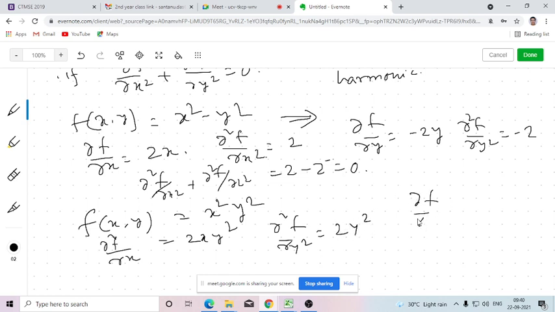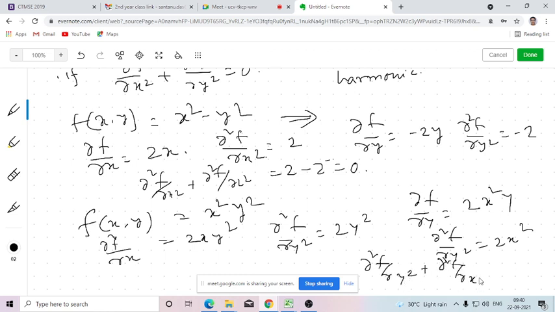Del f del y is 2x squared y, and del 2 f del y 2 is 2x squared. If you add both, this becomes 2 times (x squared plus y squared). This is not equal to 0 for arbitrary values of x and y, so this is not a harmonic function, and the earlier one is a harmonic function.